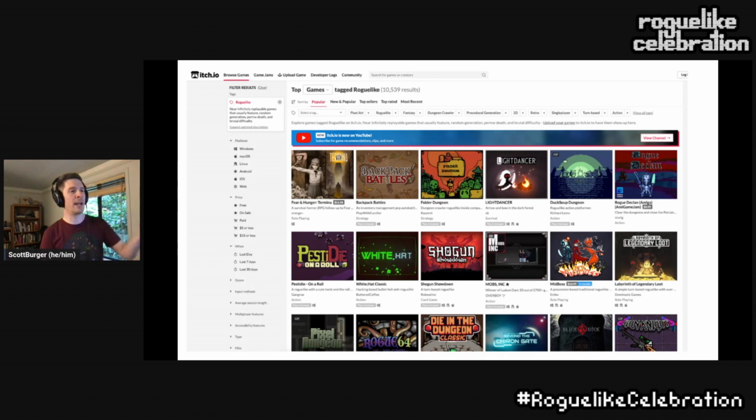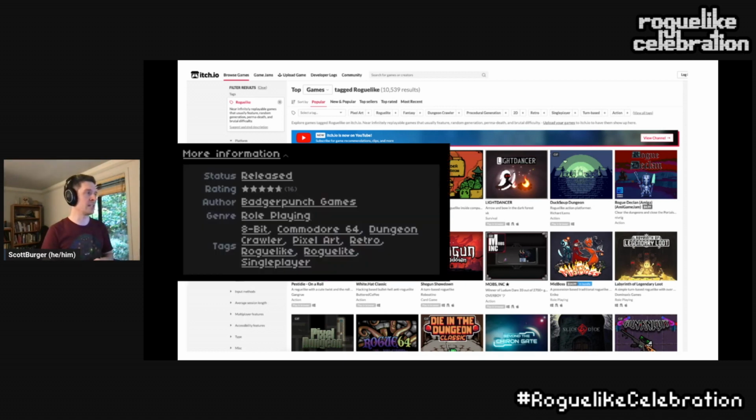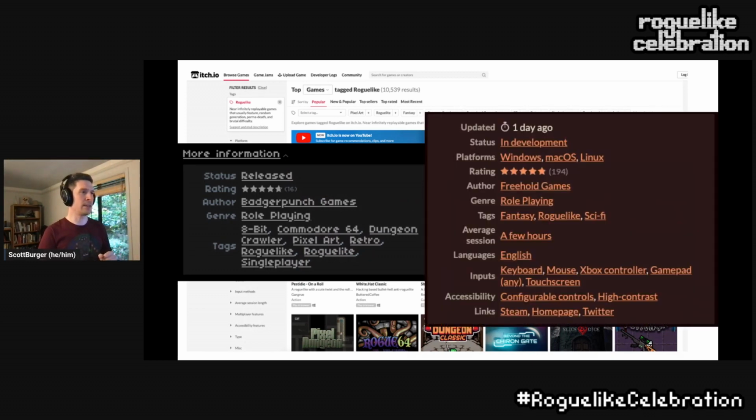If we click on any one of these, we could get data that looks like this, where we have things like status, rating, author, various genres and tags, to something that looks like this, where we have when it was last updated, its current status, the ratings, average session length, languages. There's a lot of data here, and it varies very much from game to game. I'm sure there's lots of people here that have had to deal with free-form text input data and inconsistencies therein.